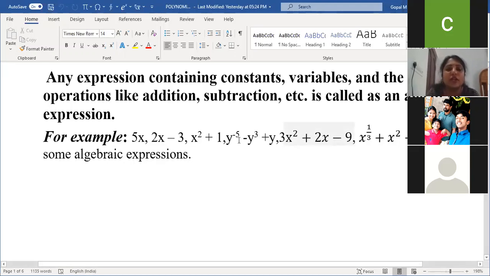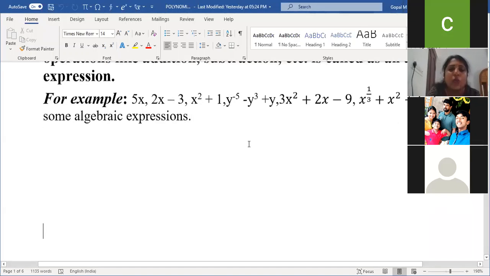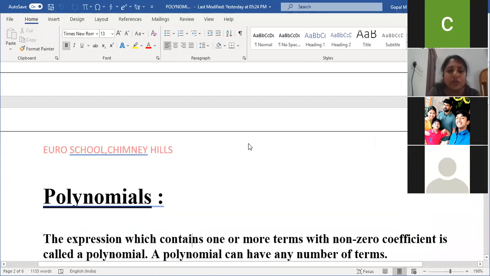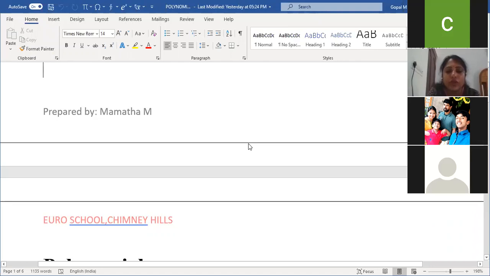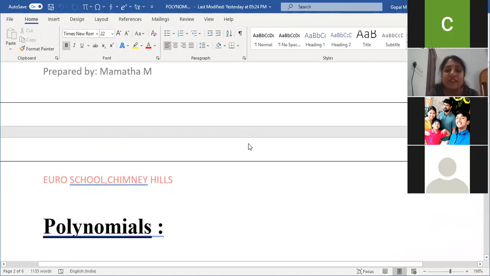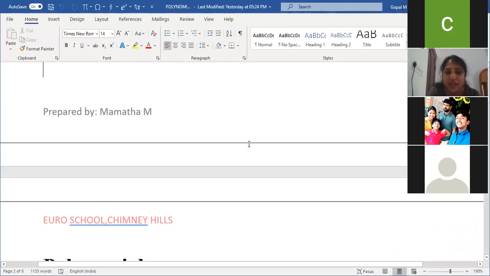Am I clear, children? Three or more than three terms are called multinomials. It is not a polynomial. So today I'm going to start the new concept, polynomial. So what is a polynomial? Ma'am, with the power negative. Last class I think I briefly gave an introduction. Power?